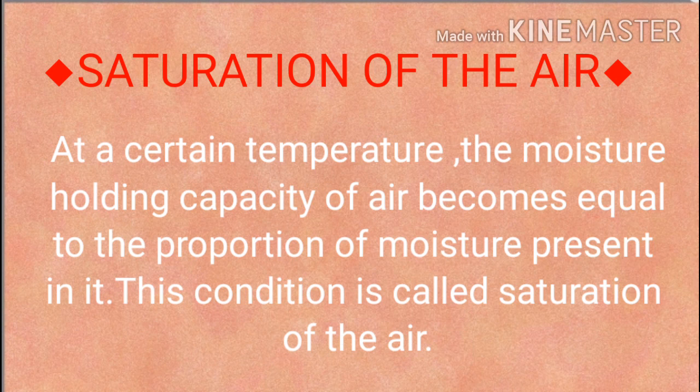And when the air reaches a certain temperature, the moisture holding capacity becomes equal to the moisture present in the air. That is called saturation. This condition is called saturation of the air.